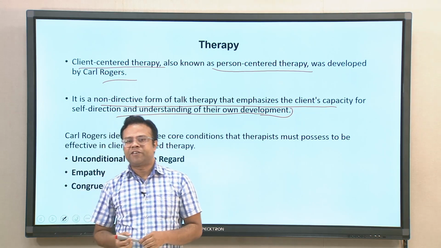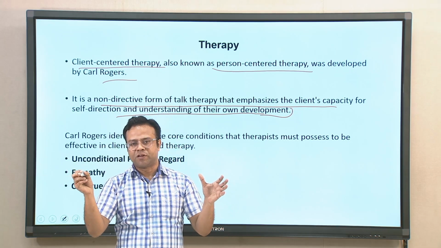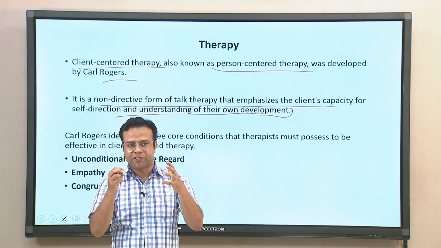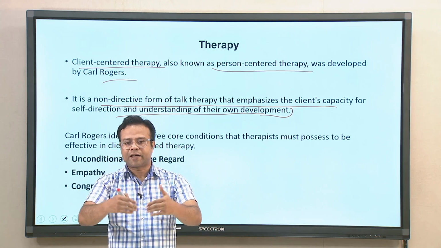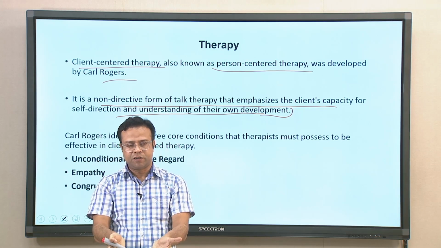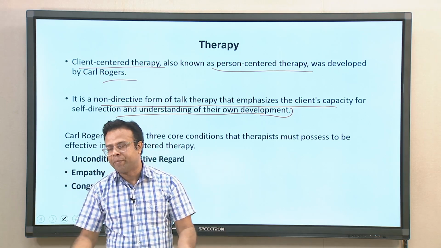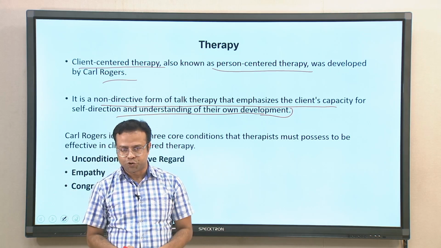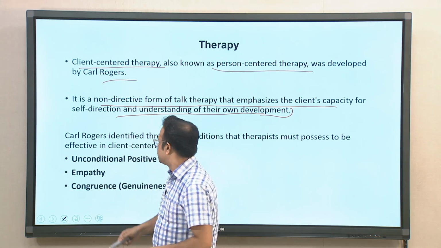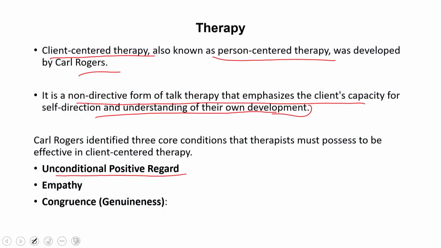So, Carl Rogers identified three core conditions of therapists, or characteristics of a therapist. An ideal therapist should show these characteristics, and these characteristics will create an environment where healing will happen automatically. A lot of people will automatically heal from their psychological problems and issues. What are these three conditions? One is unconditional positive regard, second is empathy, third is genuineness or congruence. So, let us see what these three things are.